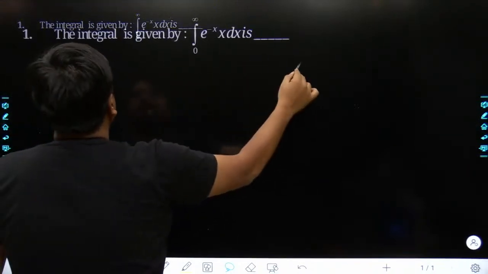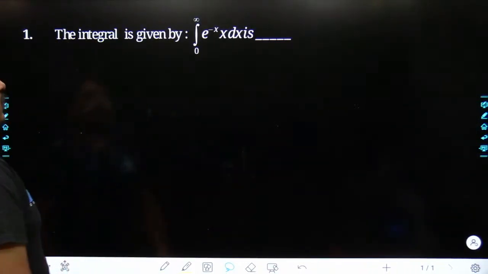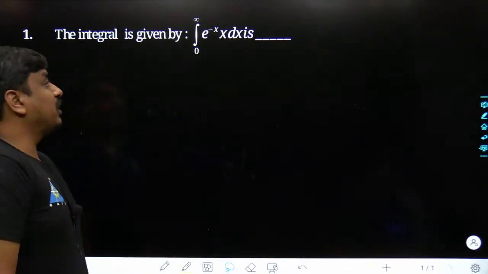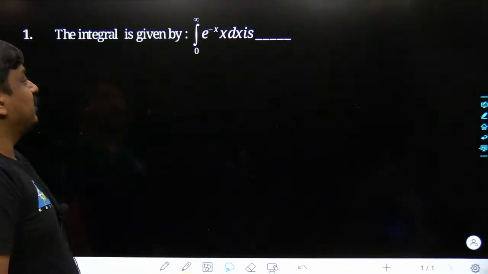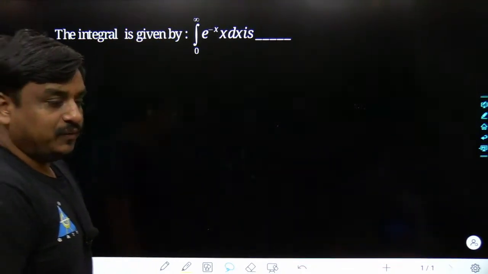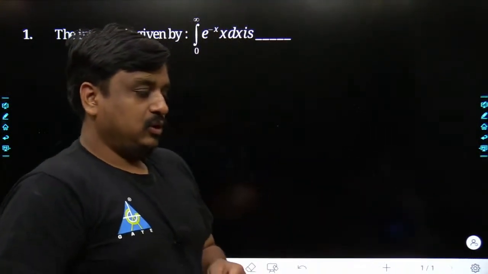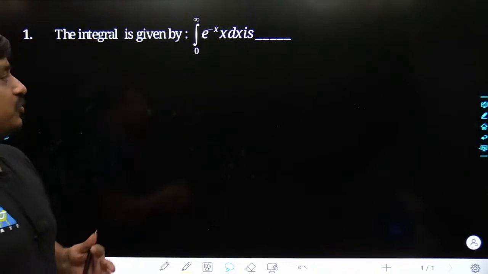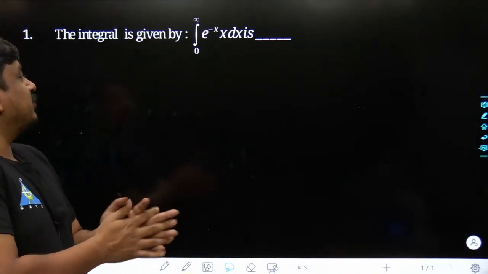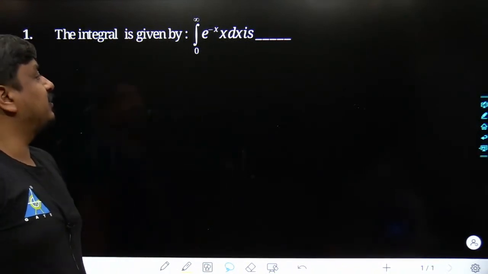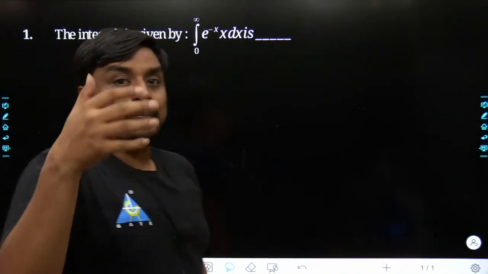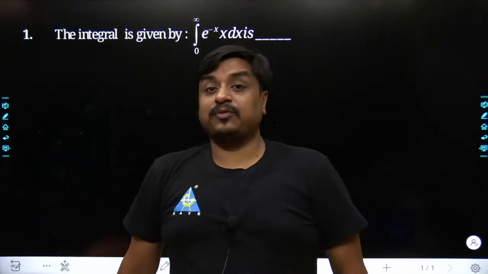The problem states the integral is given by, where the integration has to be performed over e to the power of minus x dx, where the limit starts from 0, goes till infinity. Tell me what would be the answer for this given problem. And this sort of problem has already been taken in yesterday's class when we were taking a few practice questions based on the concept of Laplace integration.